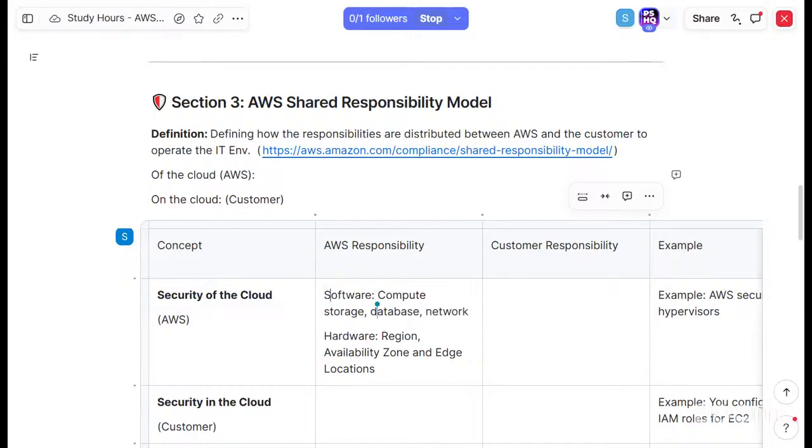And now I'll tell the customer responsibilities. The customer is responsible for, first thing, customer data. In the next line, platform, applications, identity, and access management.